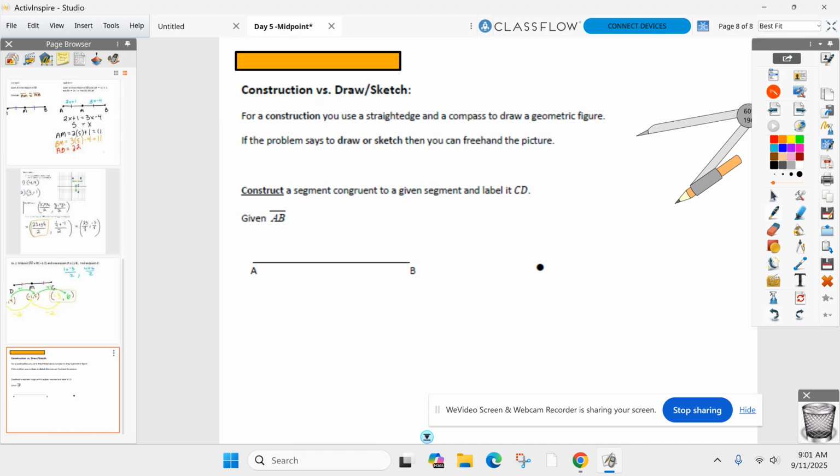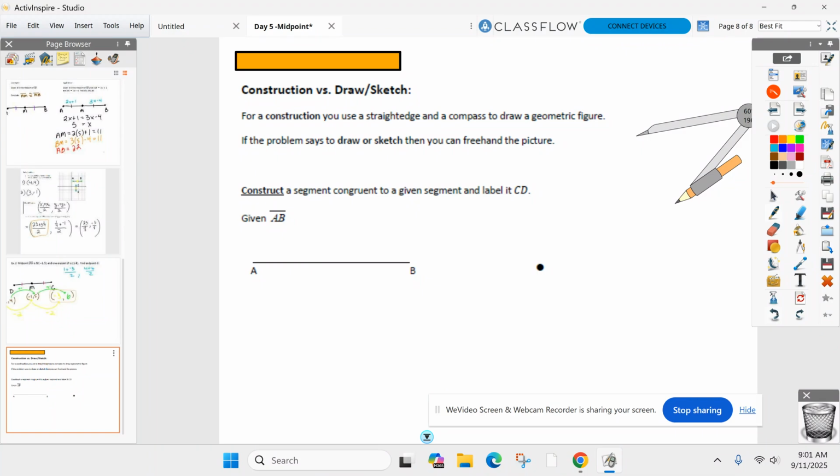The first and only thing I am going to show you today is how to use your compass to make a line segment that's congruent to a given one. What does congruent mean again? They have the same distance and length, and we do not use these to measure. If you're using a ruler, it's only used as a straight edge. We don't say, oh, it's 8 inches, let's measure 8 inches. That's not how we do it. This is for straight edge purposes only.